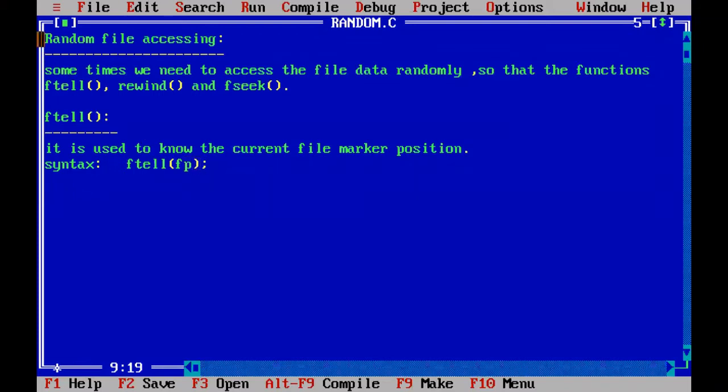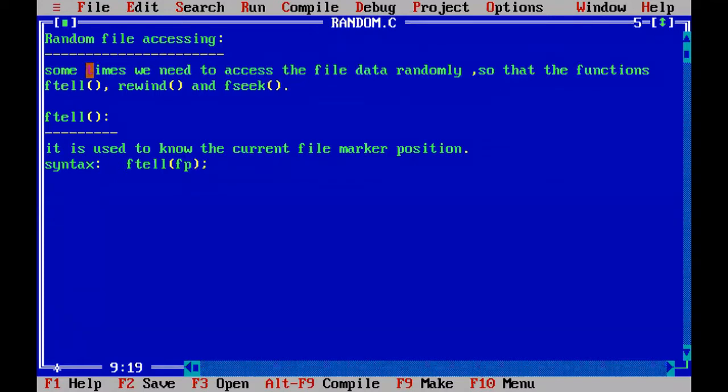For example, you opened this file random.c. When you open this file, the file marker will be positioned at the first character r. Then you have read some characters in a sequential manner, and now the file marker position is here at t. Suddenly you want to know the marker position. Where is the current marker position in this file?